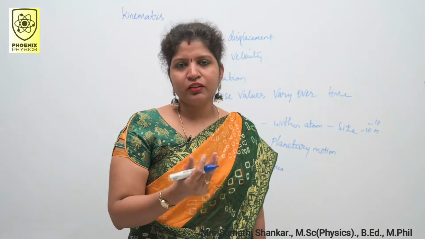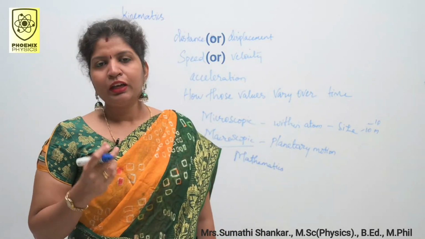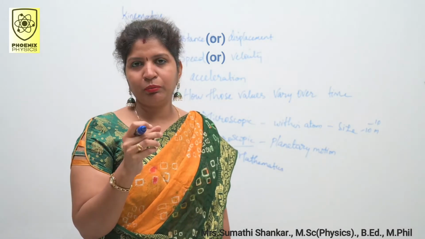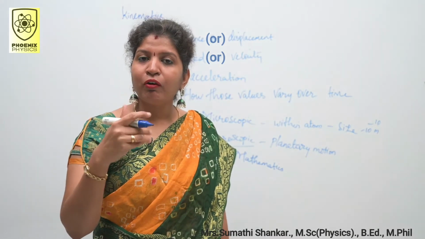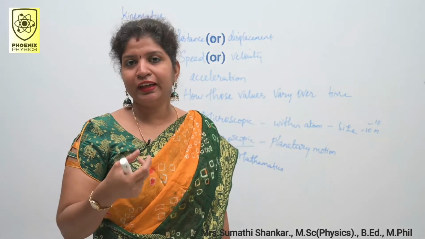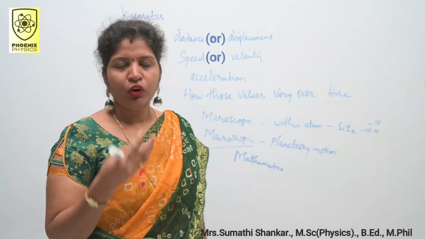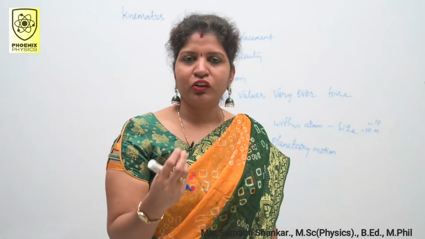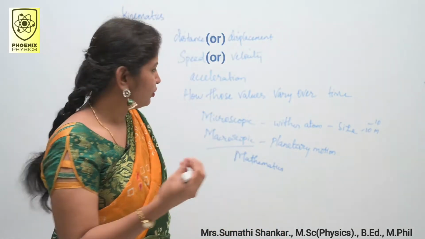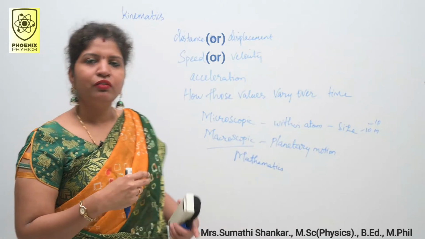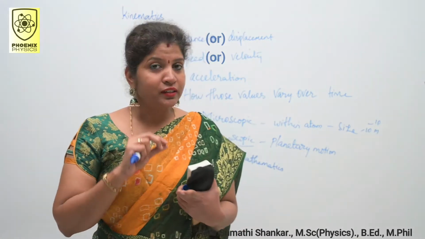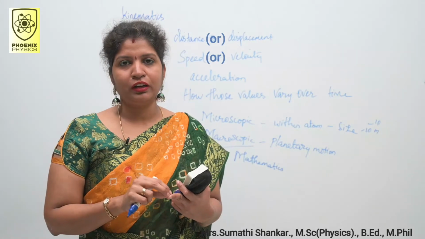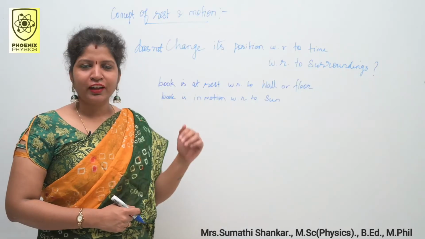In all science subjects we do experiments, but especially in physics. Without the help of mathematics we can't get the result. So experiment and mathematics are the two pillars of physics. So far we discussed what is kinematics and what are the microscopic and macroscopic levels. Is this clear?